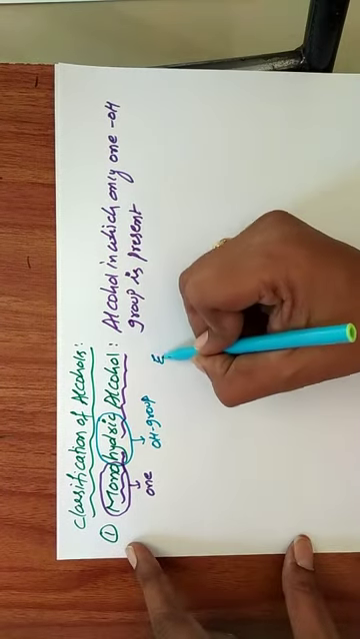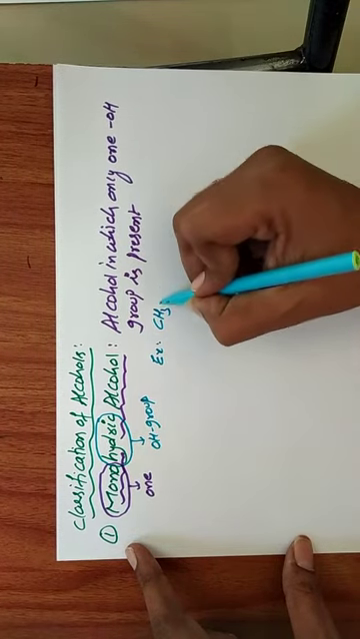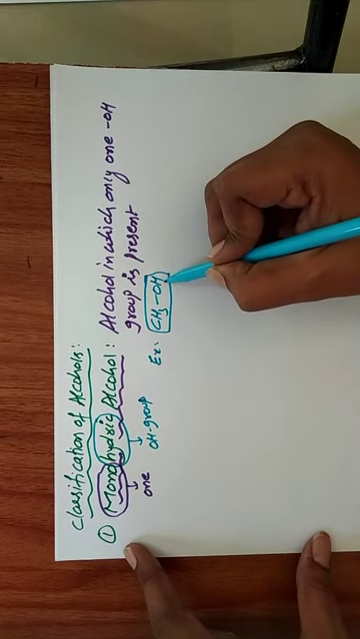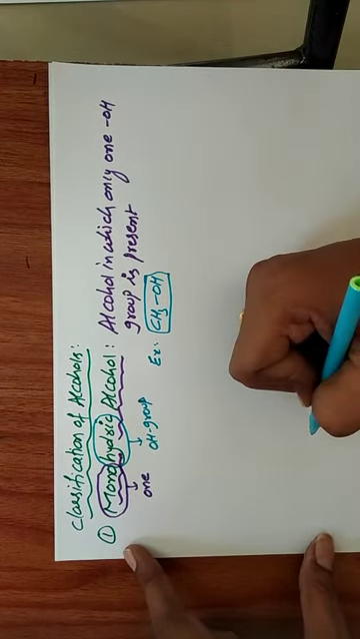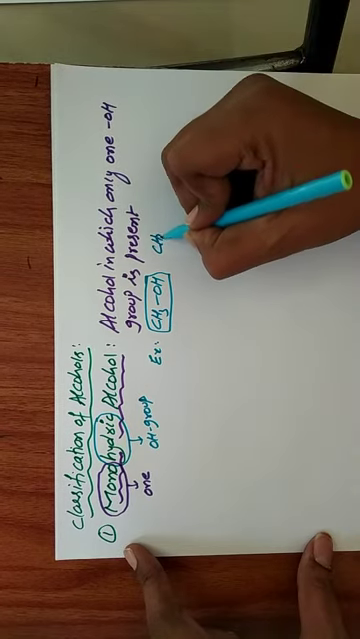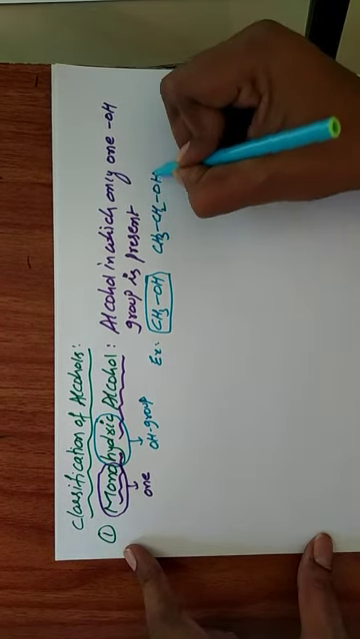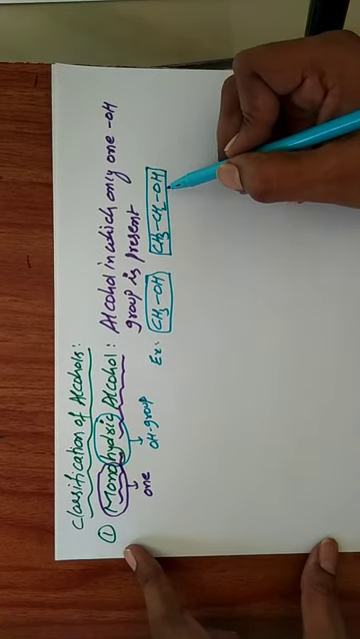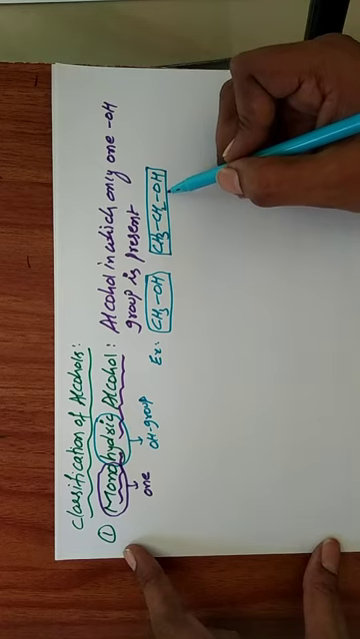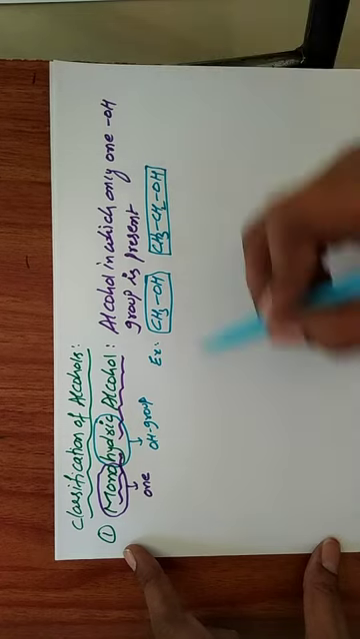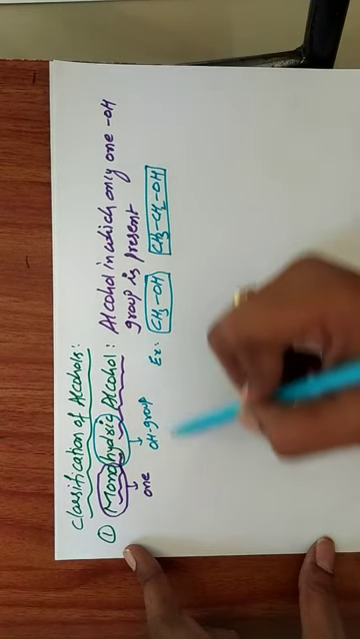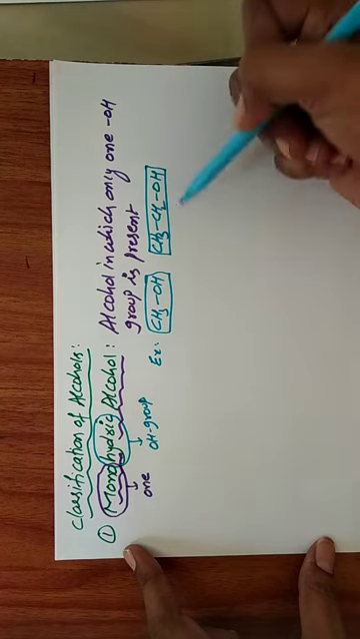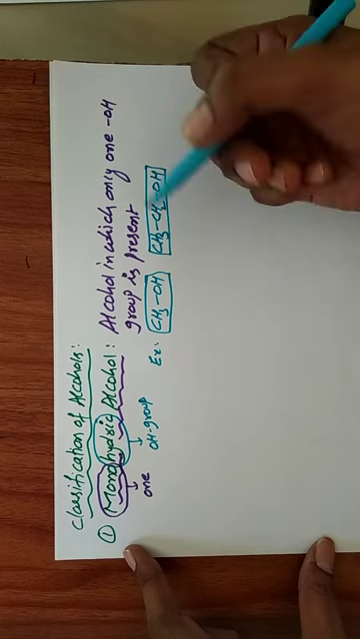What are the examples for monohydric alcohol? CH3-OH. In this molecule only one OH group is there, that's why this is monohydric alcohol. Similarly, CH3-CH2-OH. In this molecule also only one OH group is there, so it also belongs to monohydric alcohol. Examples: methyl alcohol and ethyl alcohol generally.